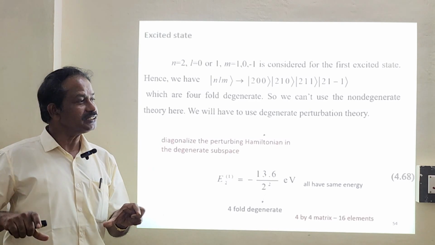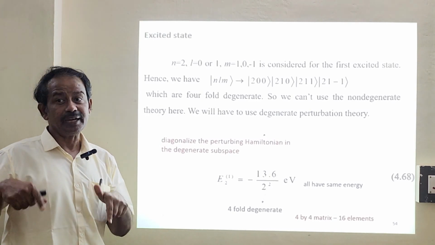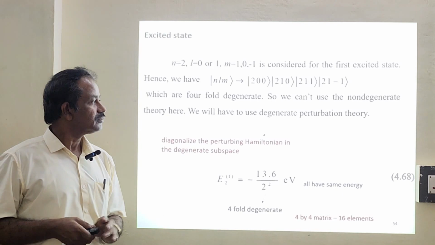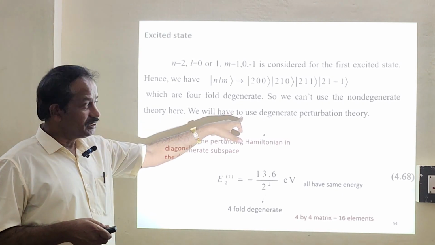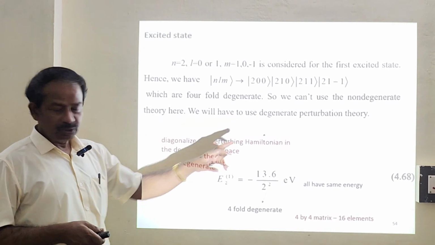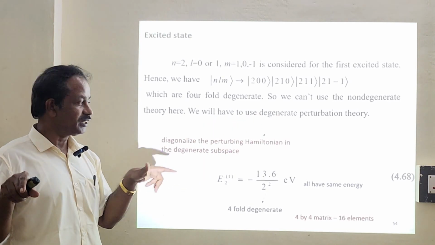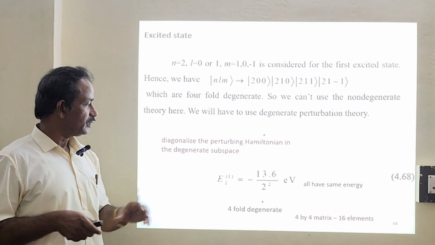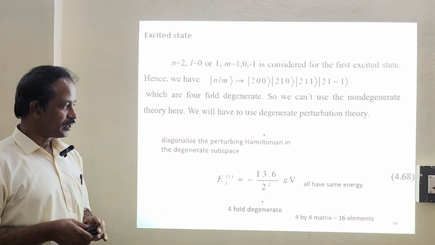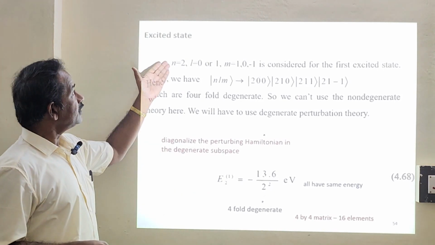So we have some equations and we could solve using a matrix. Similarly, we are going to use now degenerate perturbation theory. Degenerate perturbation theory occurs only when we are going to diagonalize the matrix of the perturbing Hamiltonian in the degenerate subspace. A similar argument will hold for the excited state.